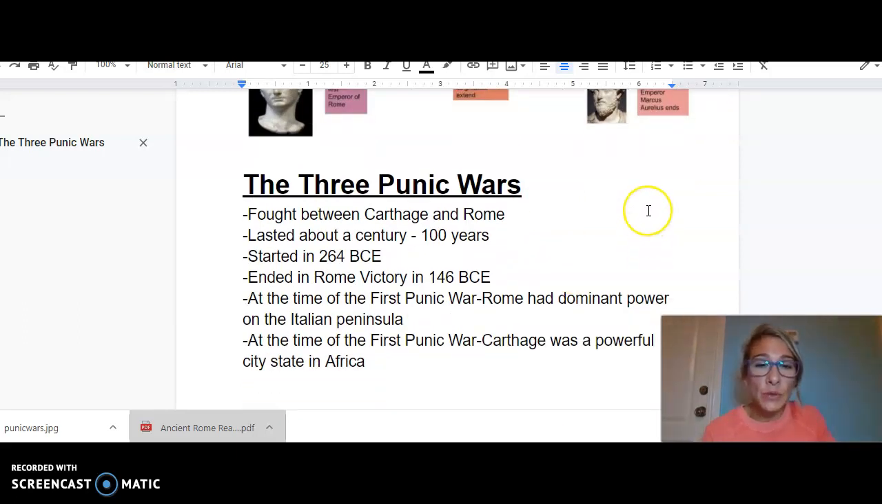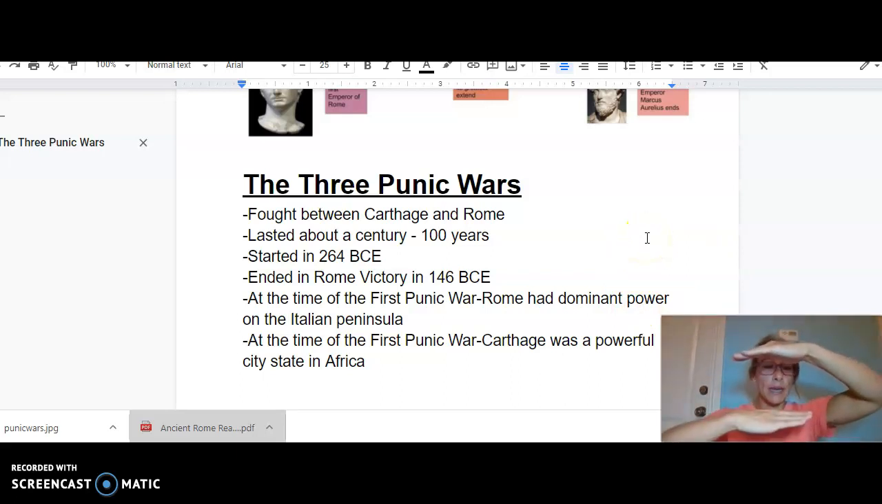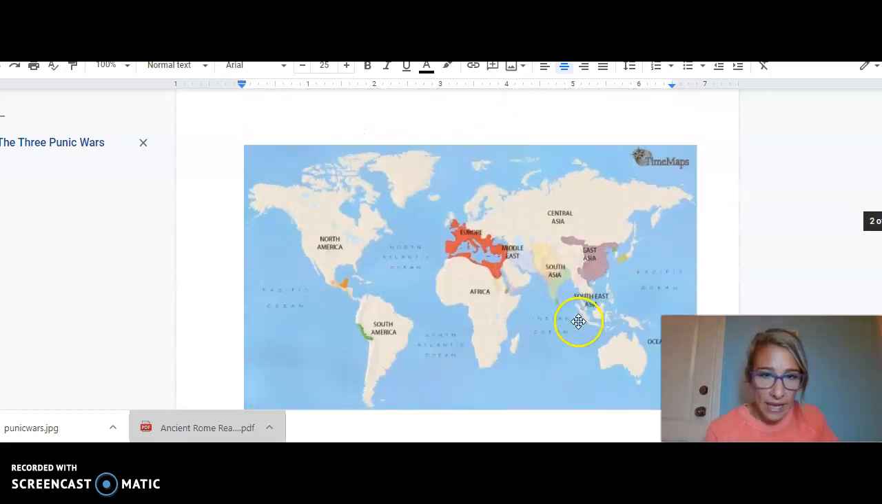At the time of the First Punic War, Rome had dominant power on the Italian peninsula, and Carthage was a very powerful city-state in Africa. Remember, the Mediterranean Sea is what separates the Italian peninsula and Africa. We're going to take a look at that on the map right here. This is just a world view. And you see that little boot right there? That's Italy. That's where Rome is. And then this top part of Africa, the northern part of Africa, that is where Carthage is.